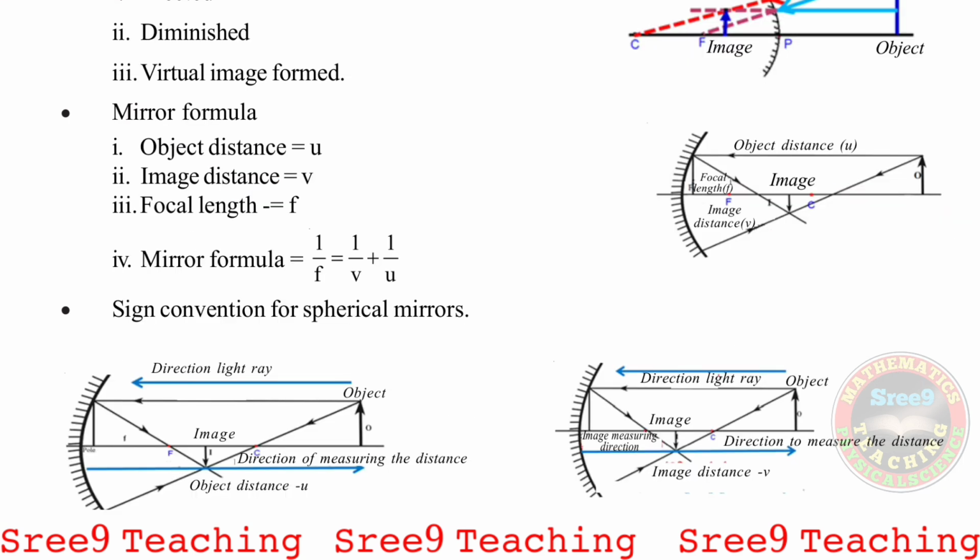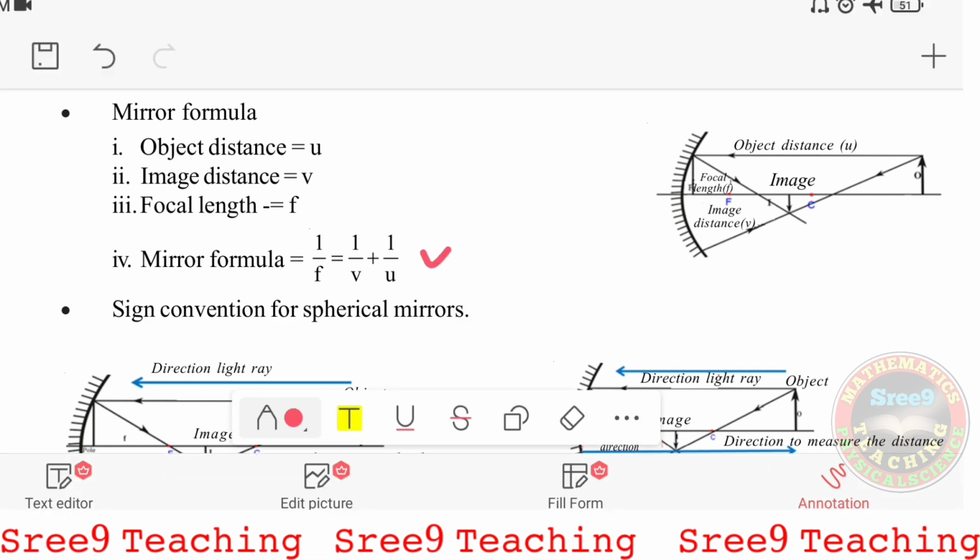Now one important point in the first chapter, that is the mirror formula. Here you see object distance is u, image distance is v, and focal length is f, and the mirror formula is 1 by f equals 1 by v plus 1 by u. Here u is the object distance, v is the image distance, and small f is the focal length.